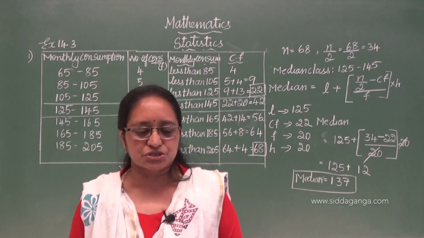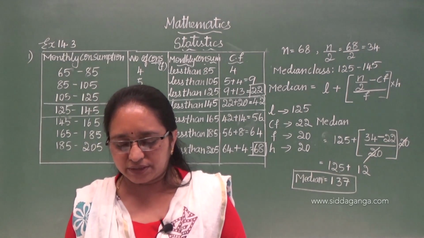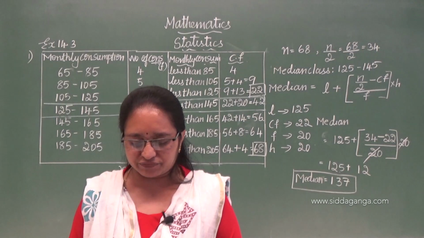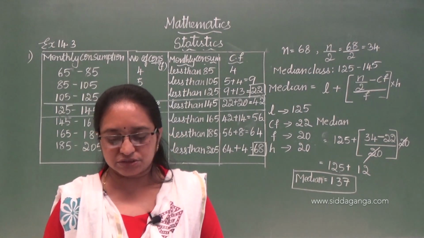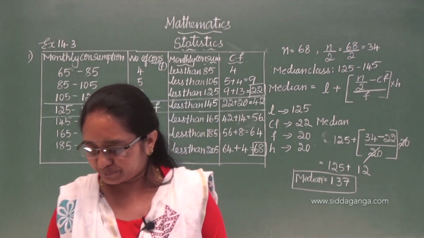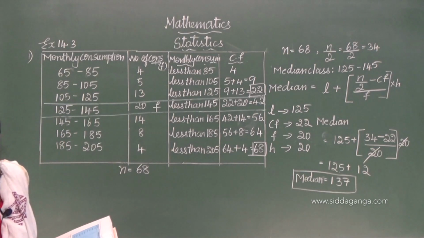So age in years: below 20, below 25, below 30, below 35, below 40, below 45, below 50, below 55 and below 60. And number of policy holders also they have given. Okay. We will try to work out.